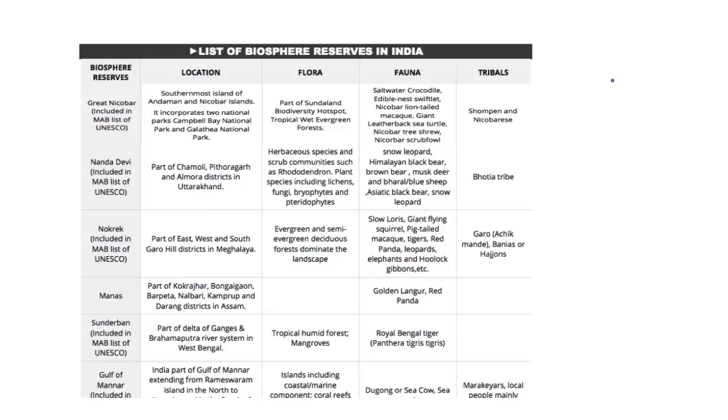Now if you look at the biosphere reserves in India, there are in total 18 biosphere reserves in India. And out of these 18 biosphere reserves, 10 of them have been listed under the Man and Biosphere program of the UNESCO. So knowing important facts about these biosphere reserves, for example, the location, the important flora as well as fauna, and the tribals that are present in these reserves, is important for us from the preliminary examination point of view.